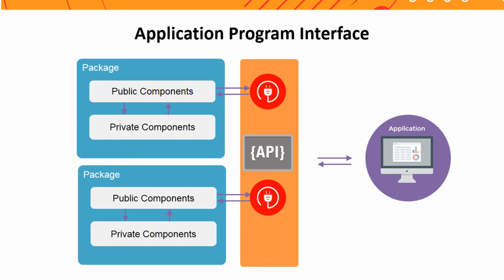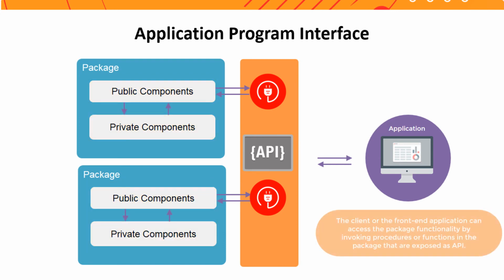However, the private components that are placed in the package body can be referenced only by other constructs within the same package body. Private components can reference the public components of a package. The client or the front-end application can access the package functionality by invoking the procedures or functions in the package that are exposed as API.